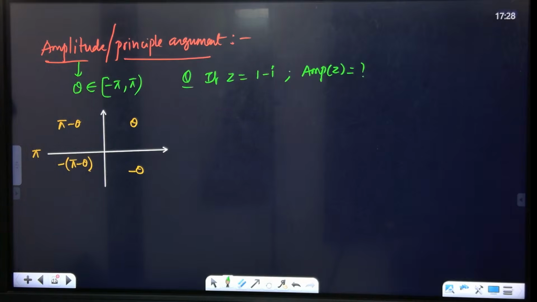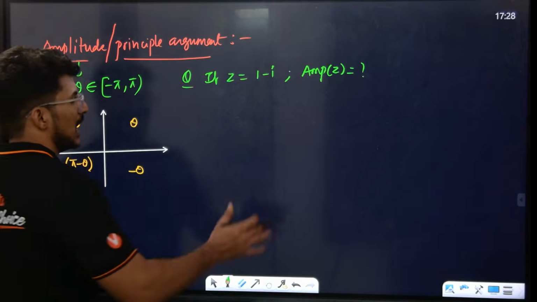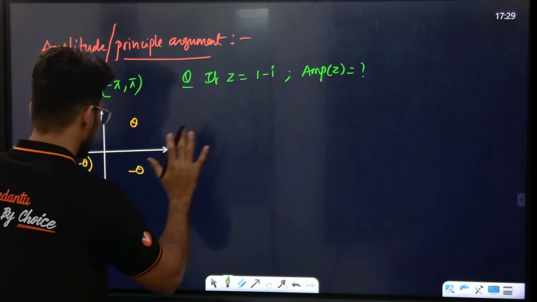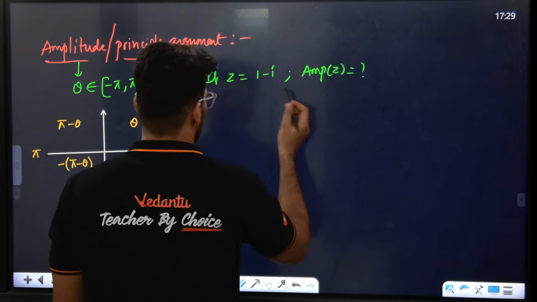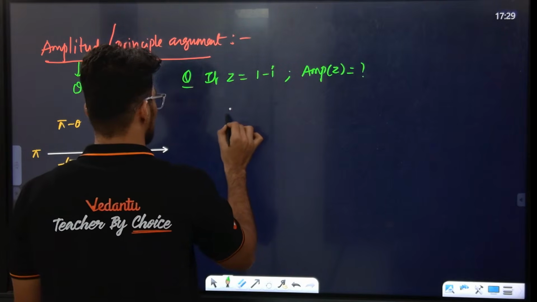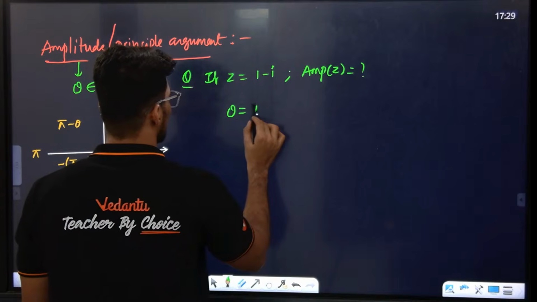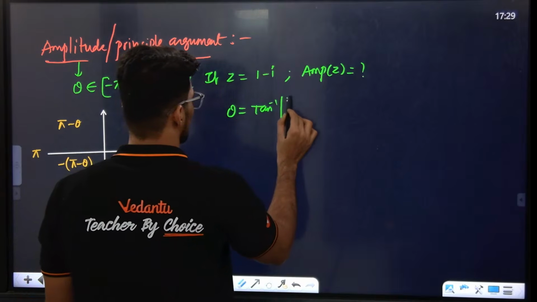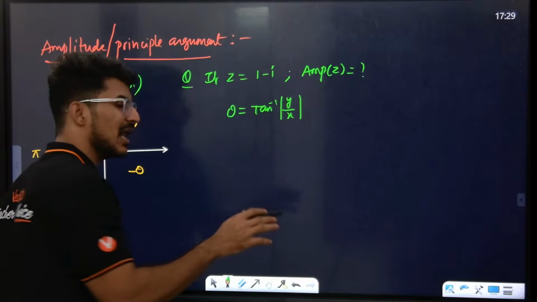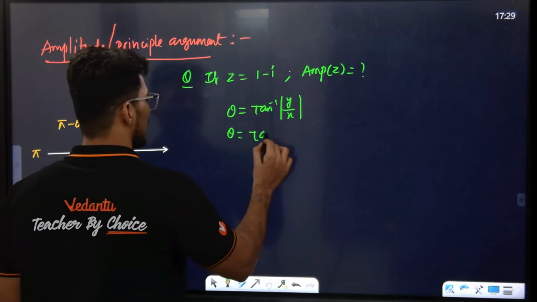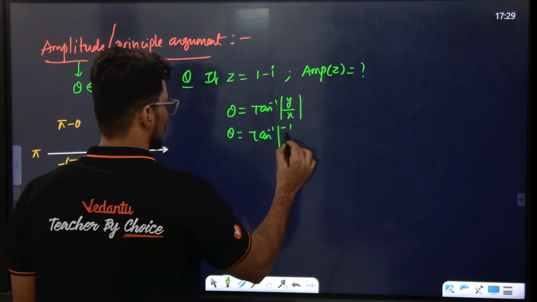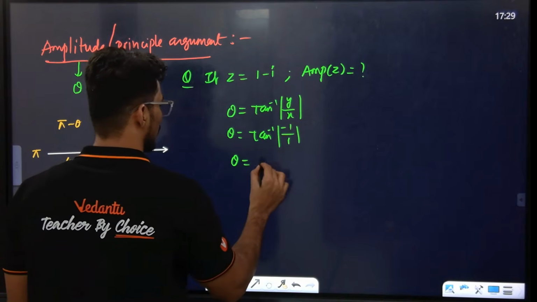Wait Hasini, you will understand. Okay, so now I have given 1 minus iota. Find out the amplitude of this. See, amplitude means what? Amplitude is theta, same as argument. So what do I need to find out? As Suresh sir said, first we need to find out theta. Theta is basically tan inverse of y by x. Here theta, alpha, anything you write, same logic. So theta is equal to tan inverse of minus 1 by 1, theta is equal to pi by 4.